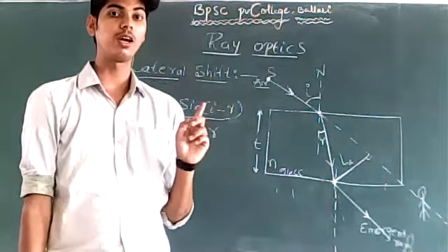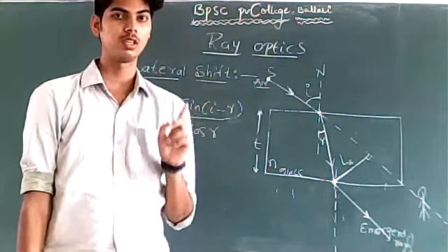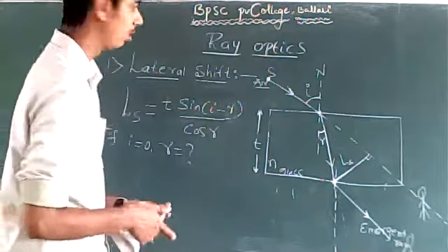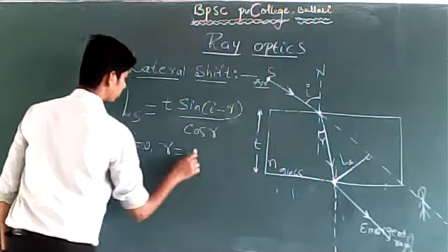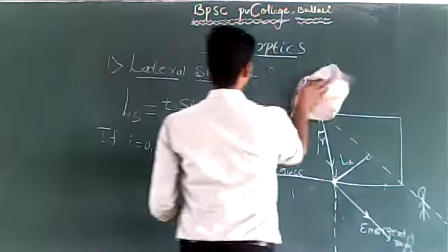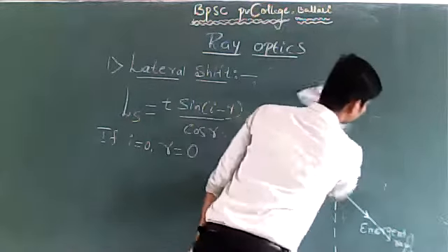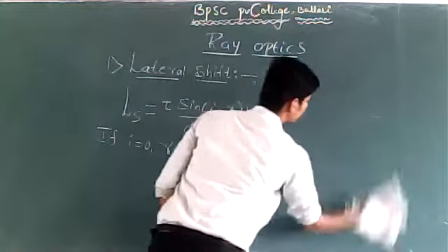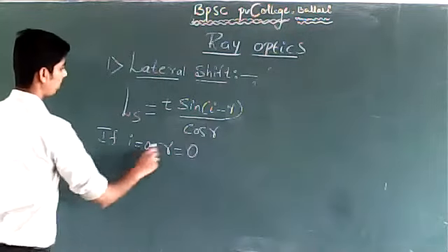Snell's law cannot be applied for the case of normal incidence, right? I have discussed normal incidence. So r will be equal to 0. So when a ray of light is allowed to pass along the normal, angle of incidence will be 0 and angle of refraction will also be 0.